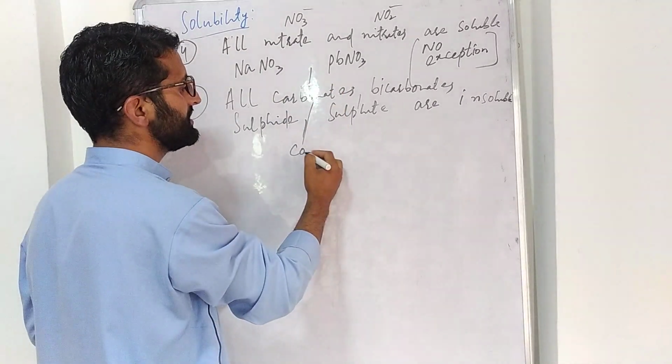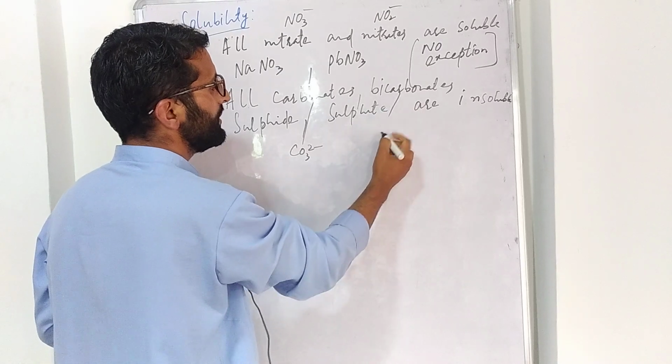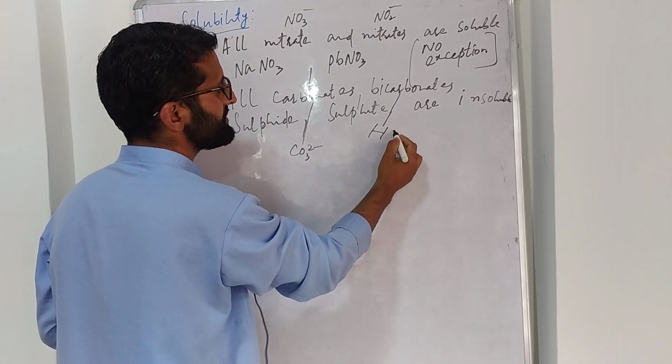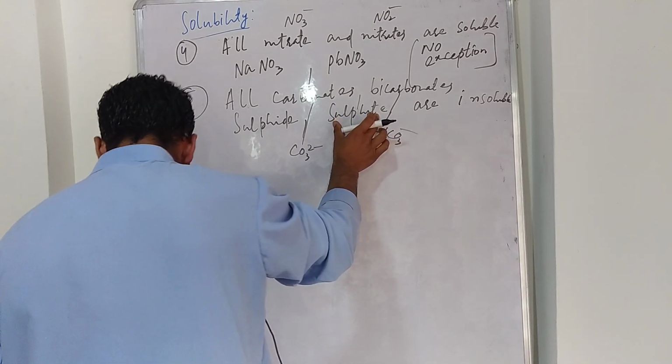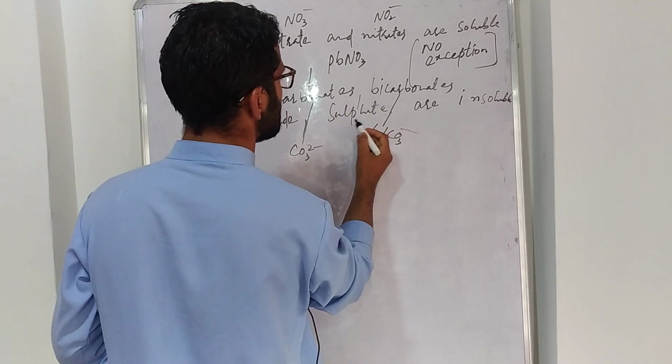Carbonate means CO3 2 negative. Bicarbonate means HCO3 negative. Sulfite is SO3 2 negative.